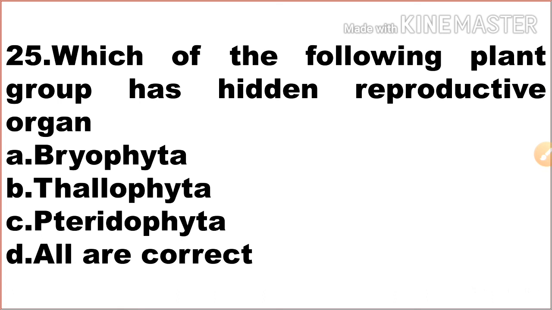Next one, which of the following plant groups has a hidden reproductive system or reproductive organ? Option A bryophyta, option B thallophyta, option C pteridophyta, option 4 all of the above. All the options have hidden reproductive organs. Bryophyta, thallophyta and pteridophyta, all the plant groups have hidden reproductive organs.